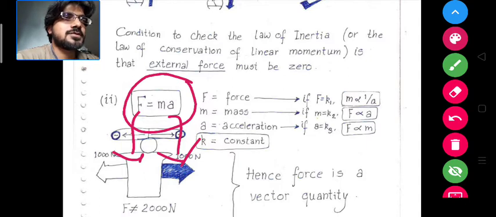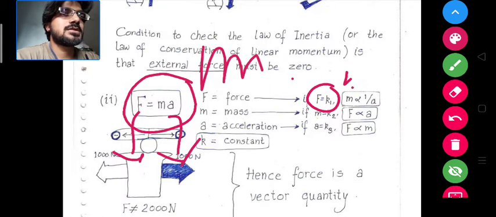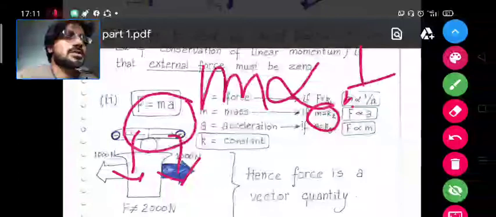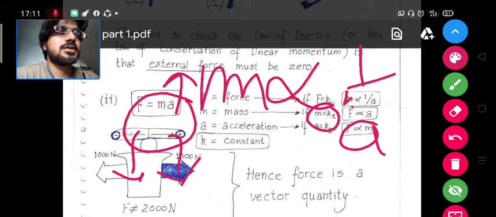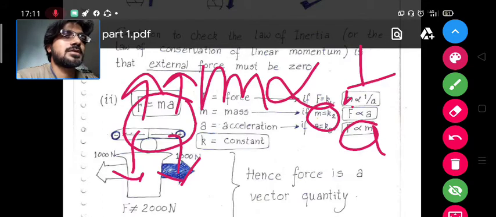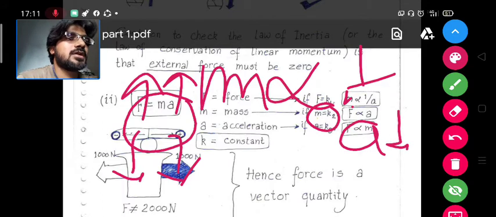So F is a force. If a body is undergoing a constant force, then mass is inversely proportional to the acceleration. If mass is increasing, then acceleration will decrease under a constant force.